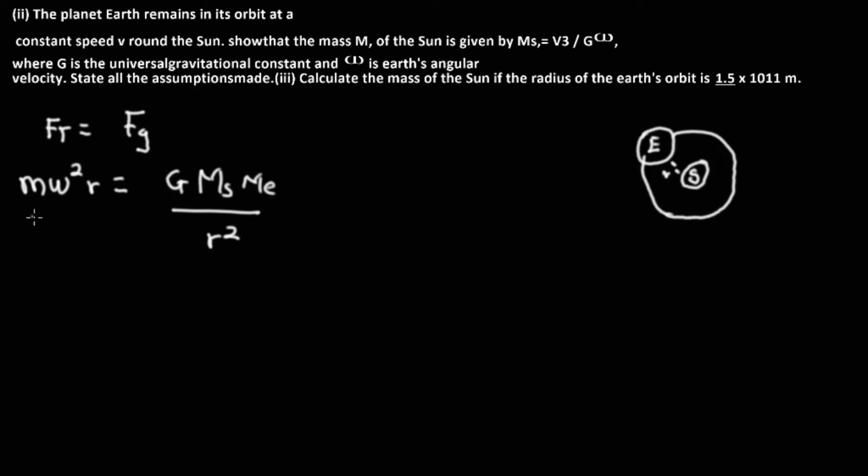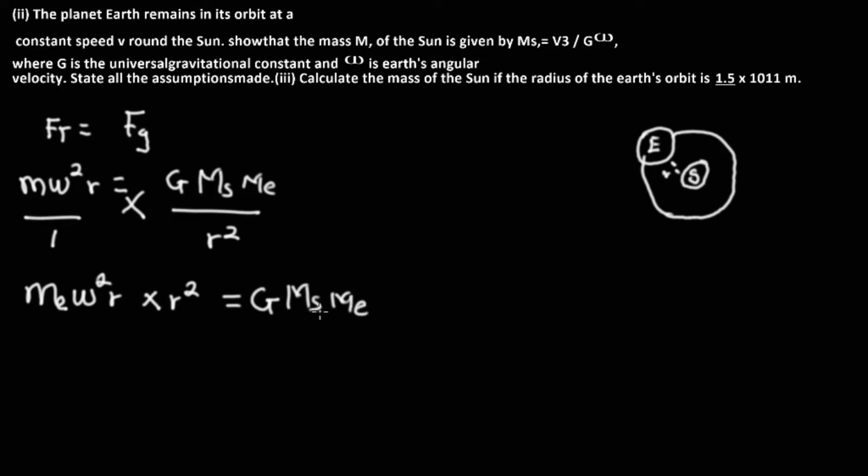Now, we can cross multiply, that the centripetal force which keeps the earth revolving is equal to m omega square r multiplied by r square is equal to G, mass of sun, and mass of the earth.